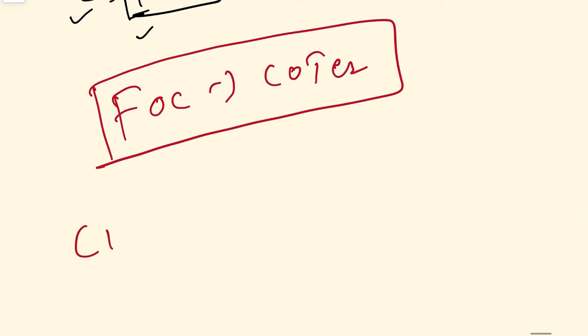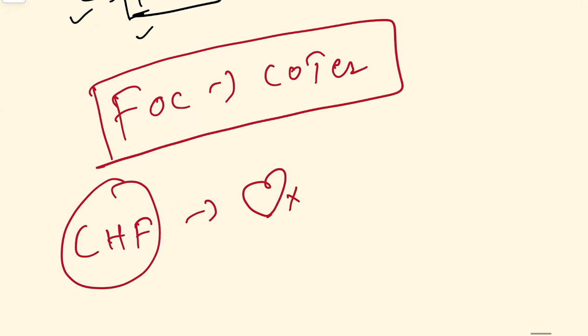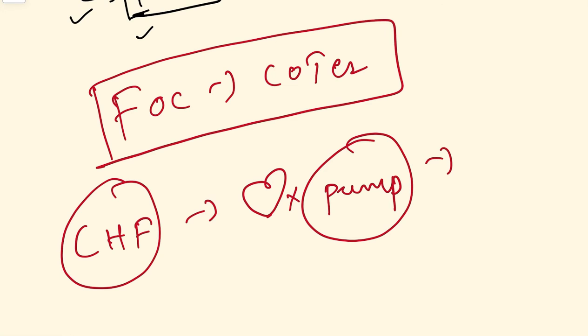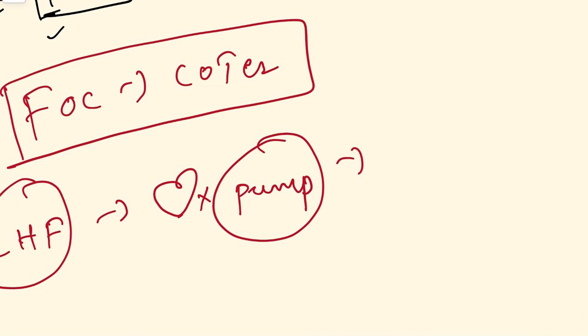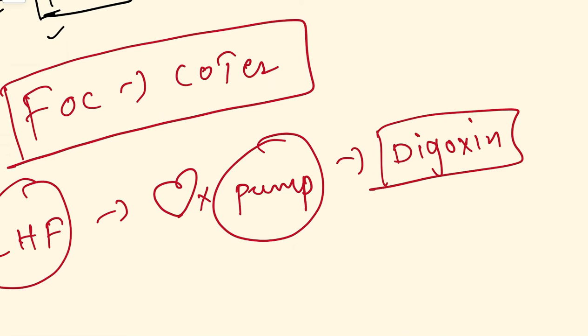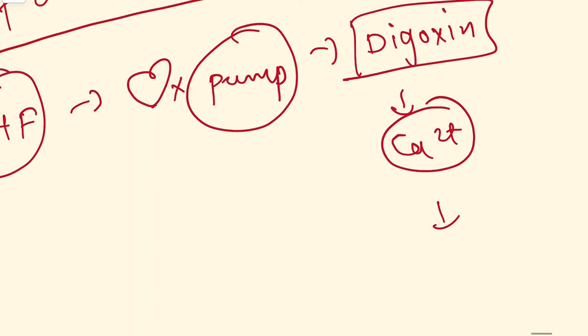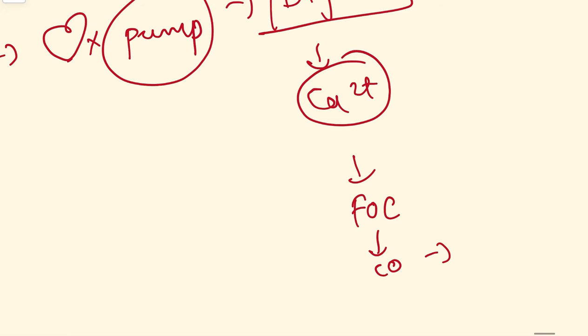In a patient of CHF, the pathology is that the heart is not able to pump properly, because there is a weakness of the cardiac myocytes. By giving digoxin, we are increasing calcium inside, and ultimately increasing the force of contraction and the cardiac output, so the patient will be relieved of the symptoms, right?